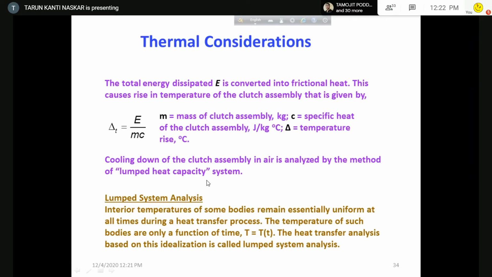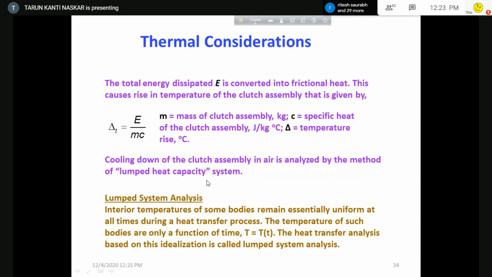For this system, it is assumed that the temperature throughout the body is uniform. That means the body, the brake system. So temperature throughout is uniform. So the temperature of such bodies is only a function of time, T is T(t). Now the heat transfer analysis based on this idealization is called lumped system analysis.